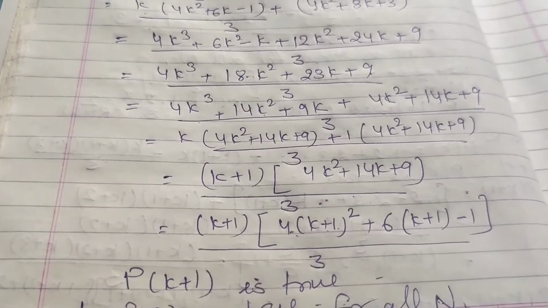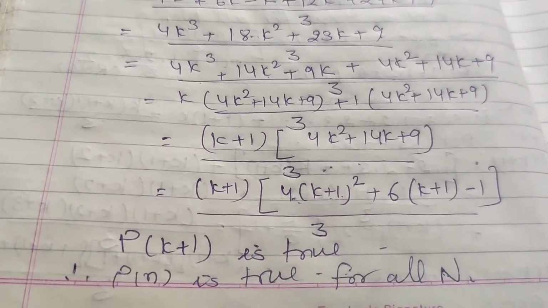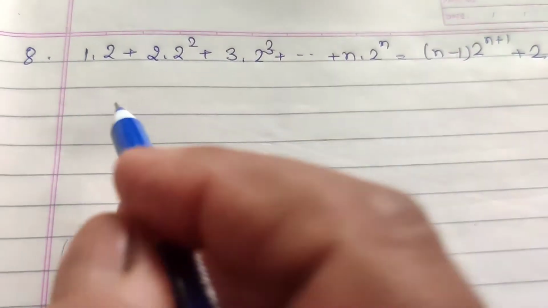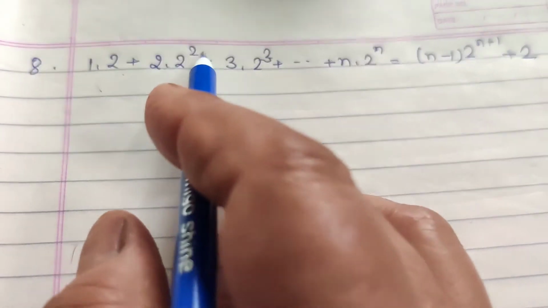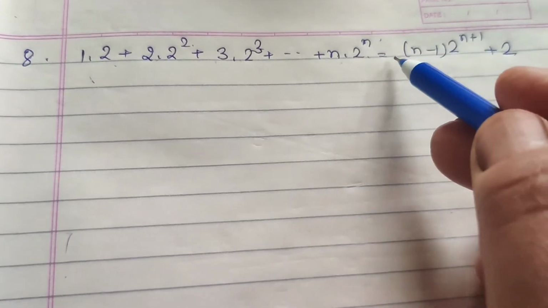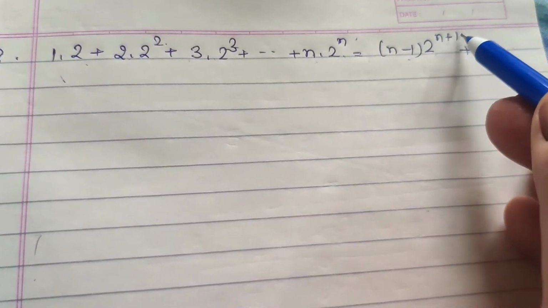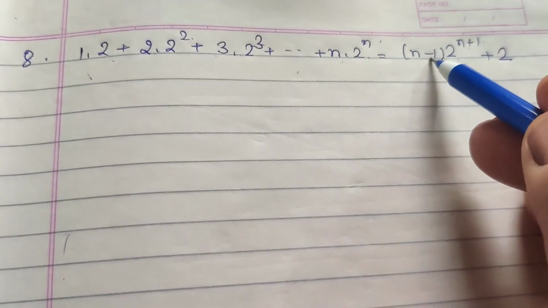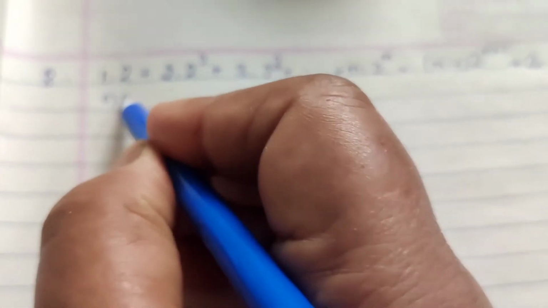Now question number 8. 1 into 2 plus 2 into 2 square plus 3 into 2 cube up to n into 2 raised to power n equal to (n minus 1) 2 raised to power (n plus 1) plus 2. The value of this series is equal to this. Same process for n equal to 1.